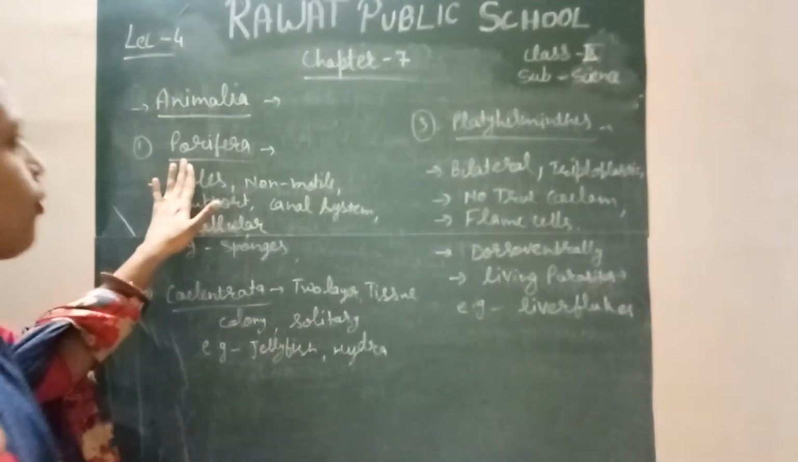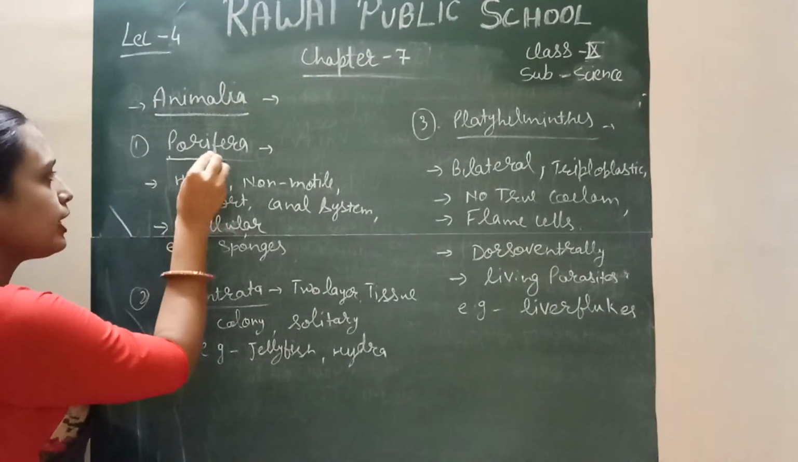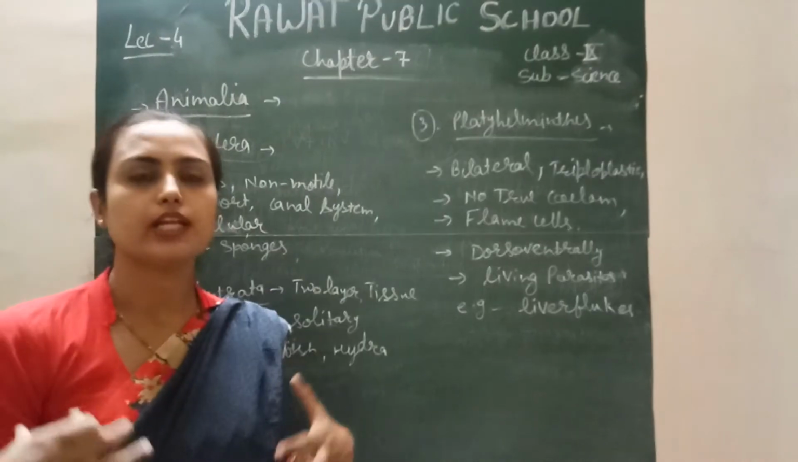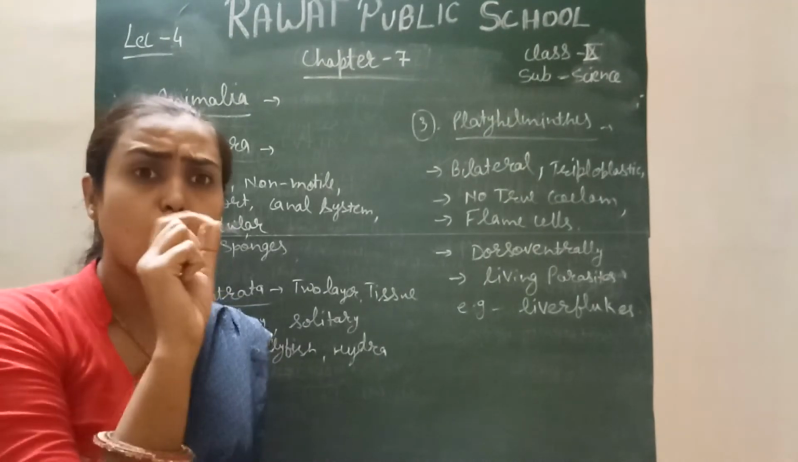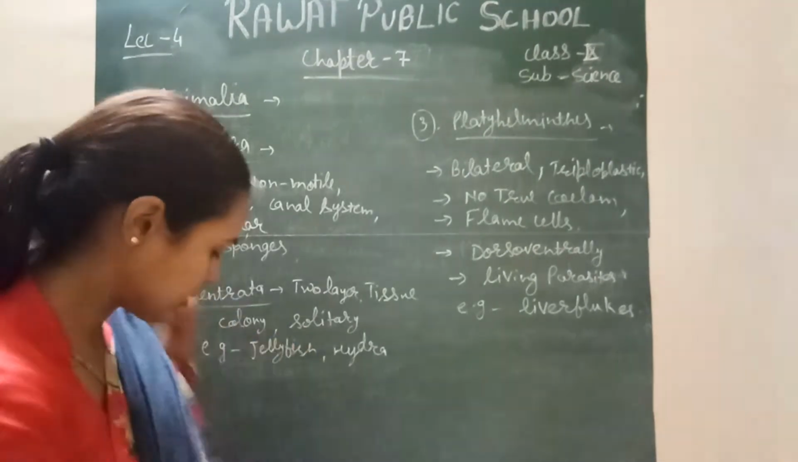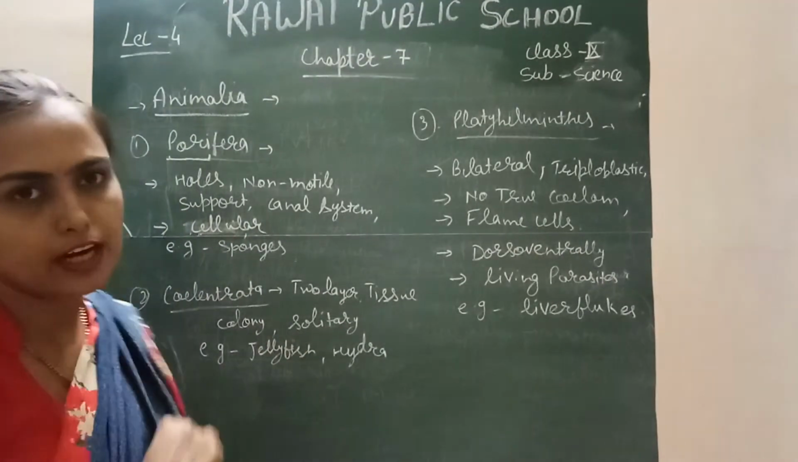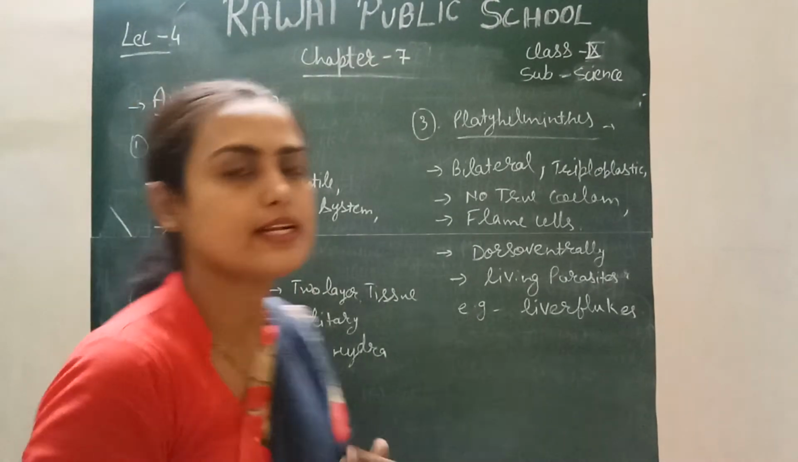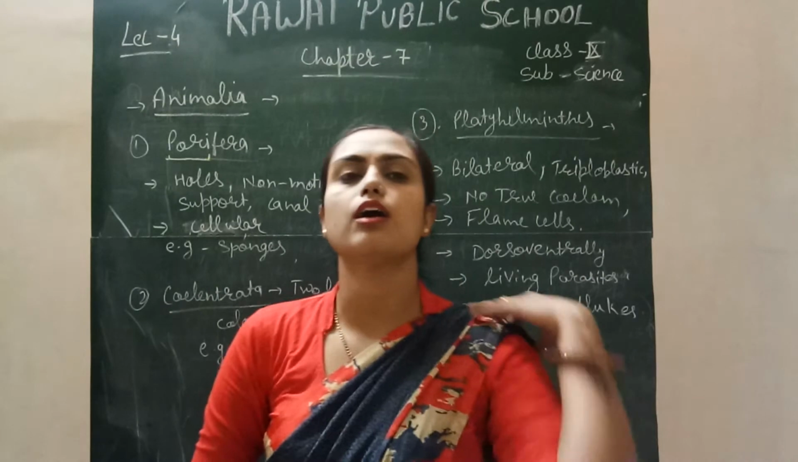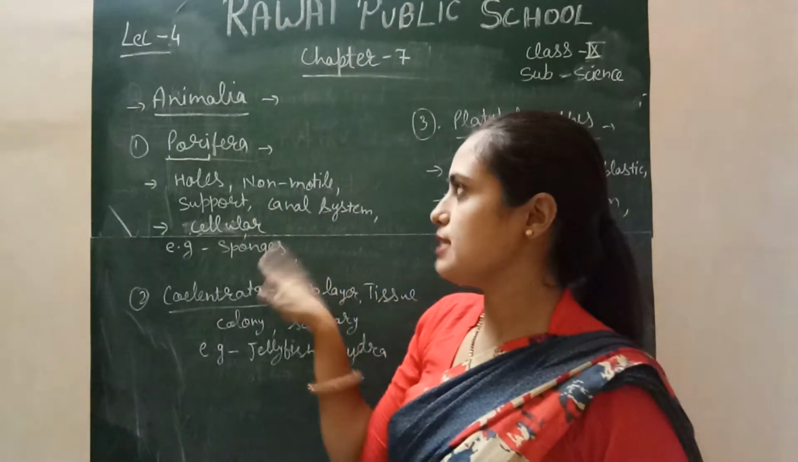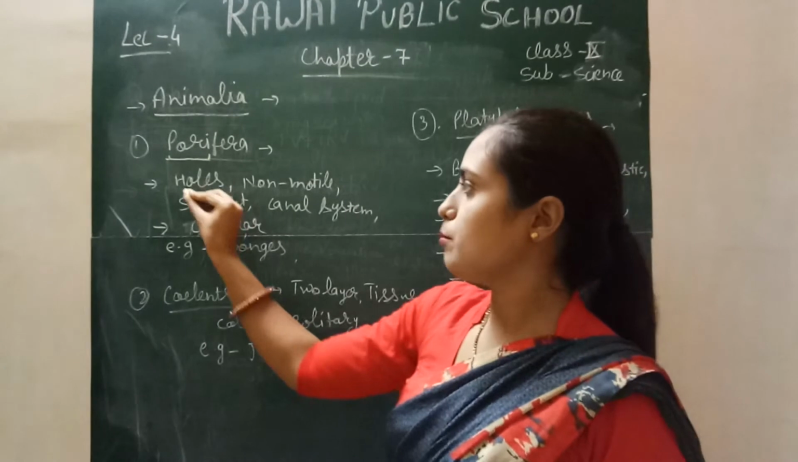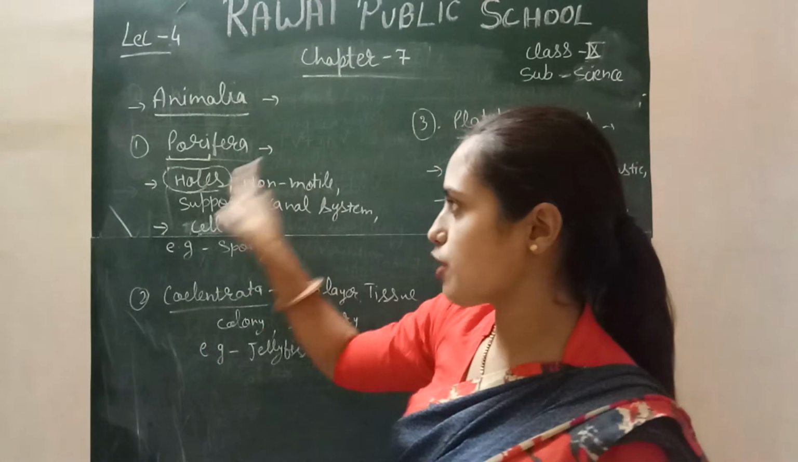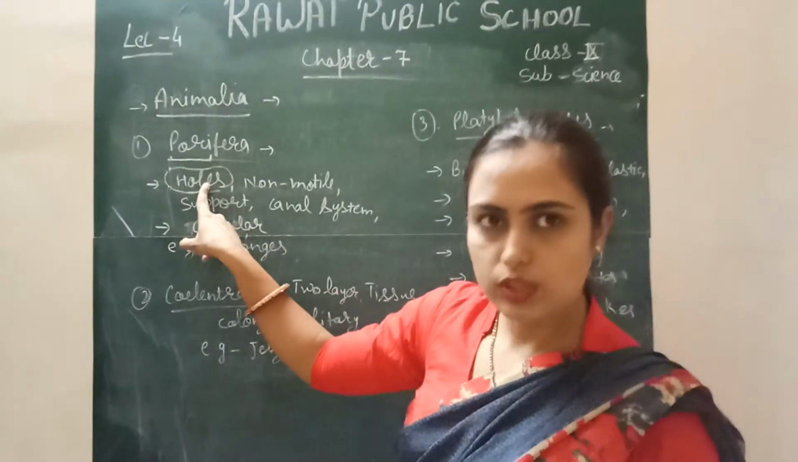Firstly, we will discuss Porifera. As the name indicates, pori means pores. Porifera are animals which have pores in their entire body. Small holes are present in their body, so that kind of class is called Porifera. Generally, all the sponges are present in that class. All the sponges have pores in their body, so those animals are called Porifera. So their body consists of holes. This is the important point of Porifera: they have pores in their body.